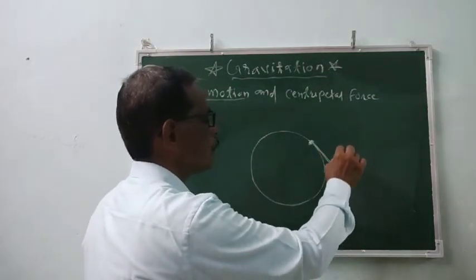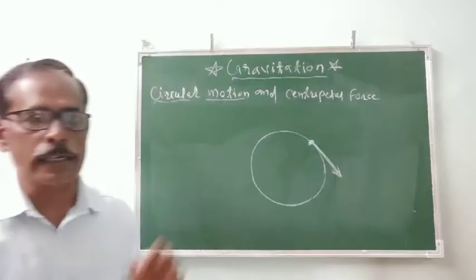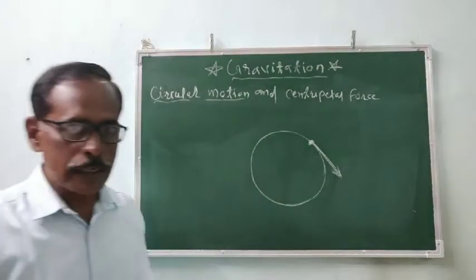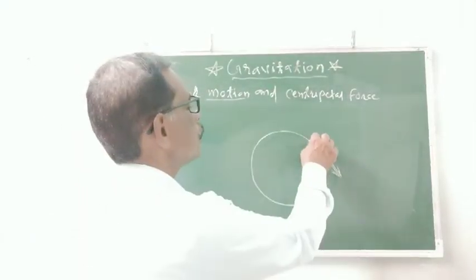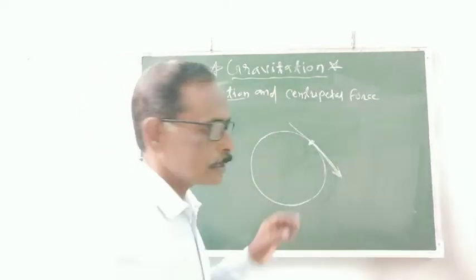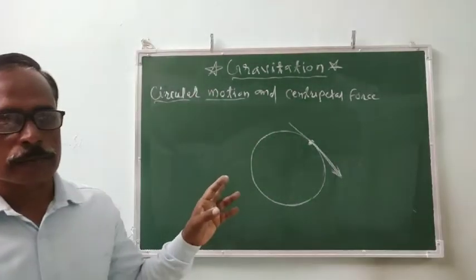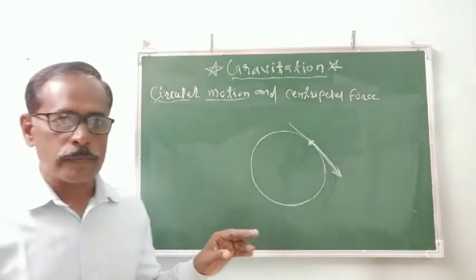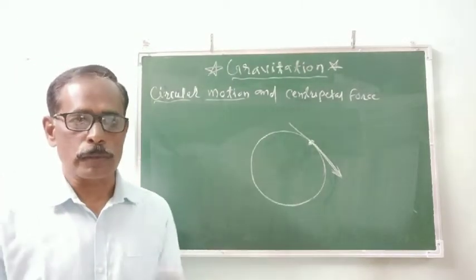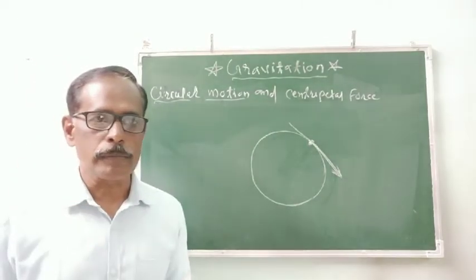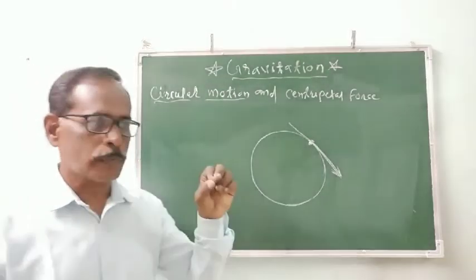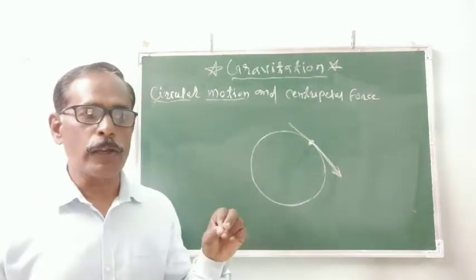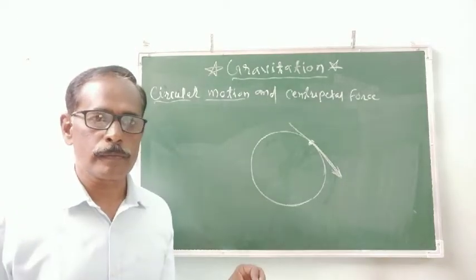That object flies away in a straight line, and that straight line is the tangent on the circle. The straight line is tangent on the circle. We know that when an object is in circular motion, at each and every point, the velocity of that object changes.